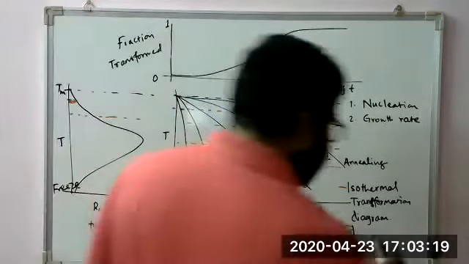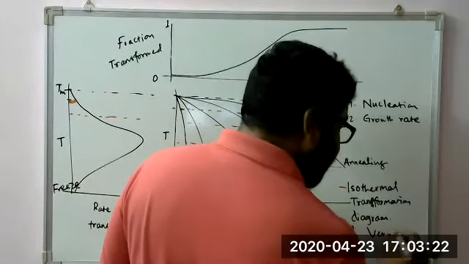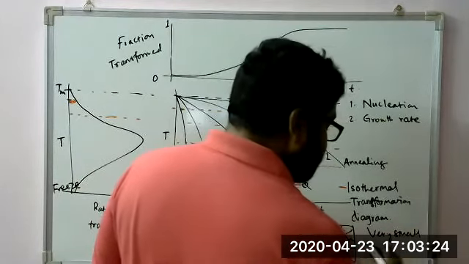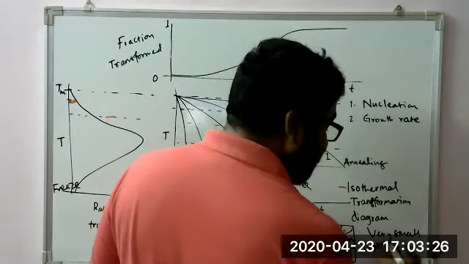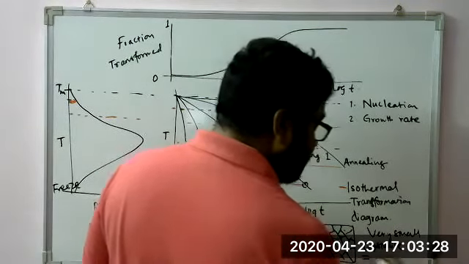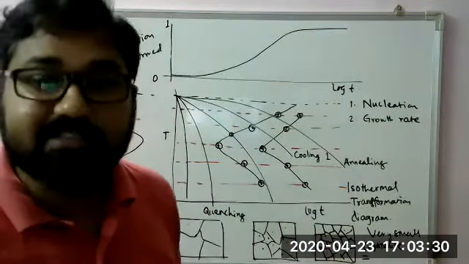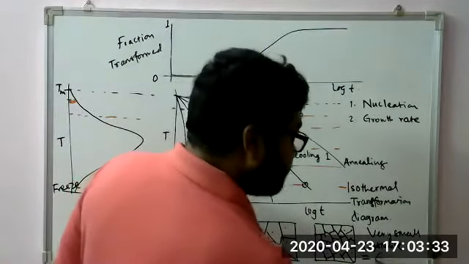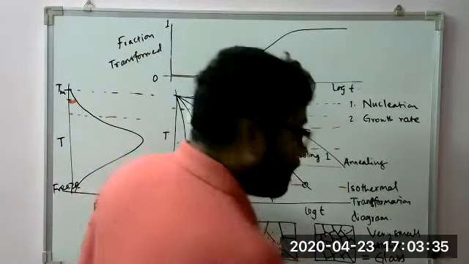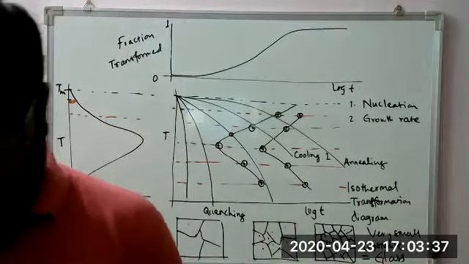And in that case, very small crystallite size is known as a glassy phase. We call it a glass. Even though it is metal, we call it a glassy phase.